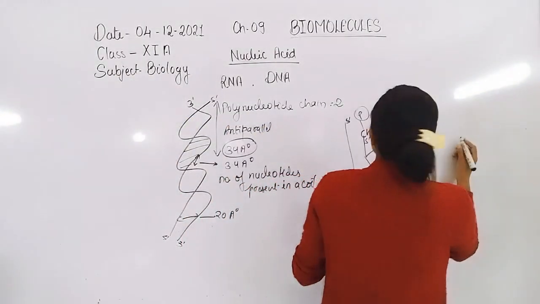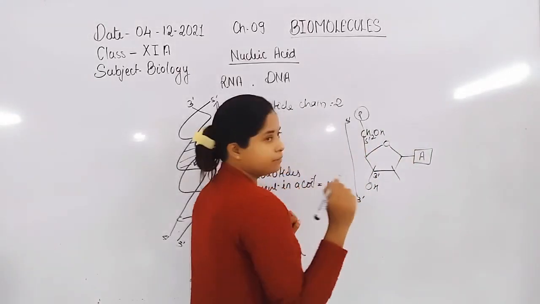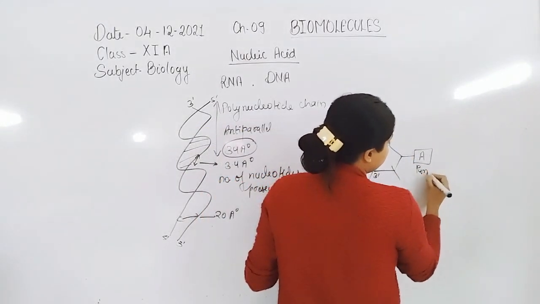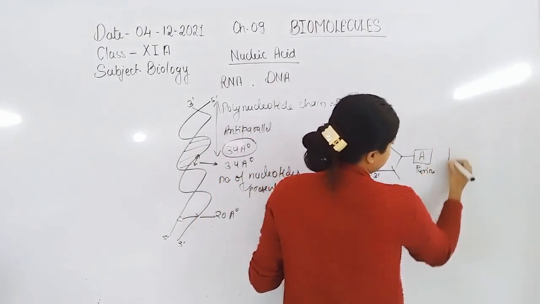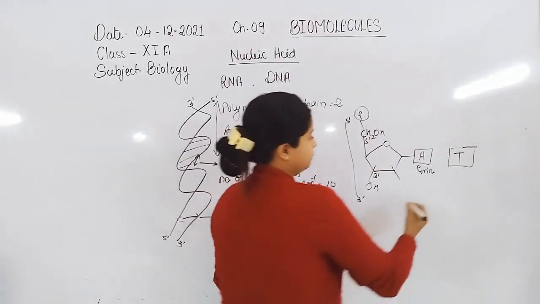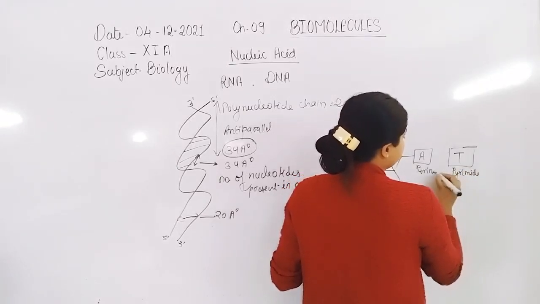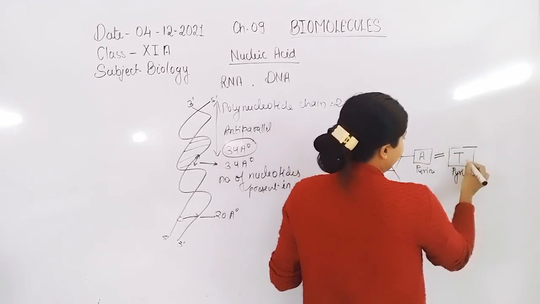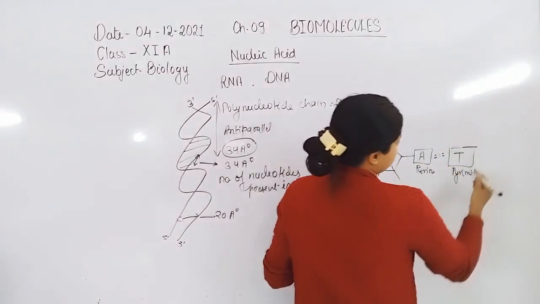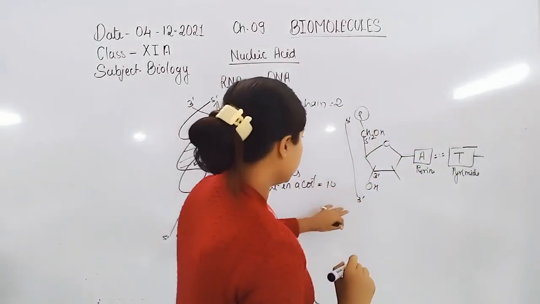Now, for example, a purine always binds with a pyrimidine. Which pyrimidine? Thymine. It always makes a double hydrogen bond. And here is the pentose sugar. But in which direction?